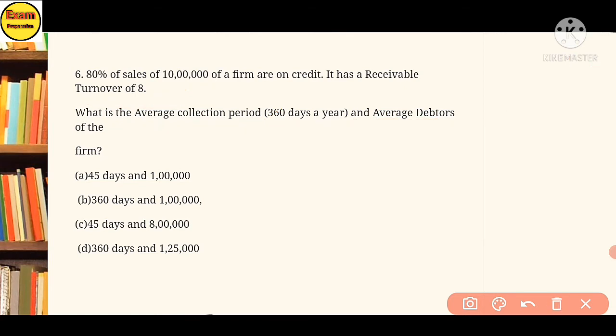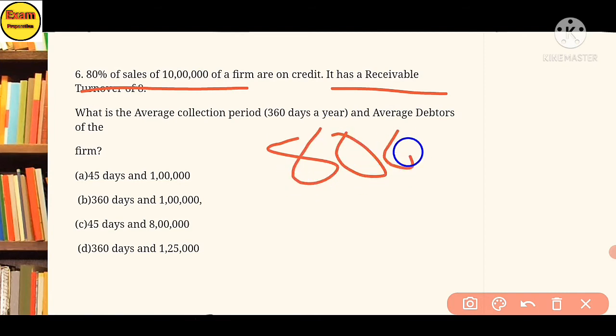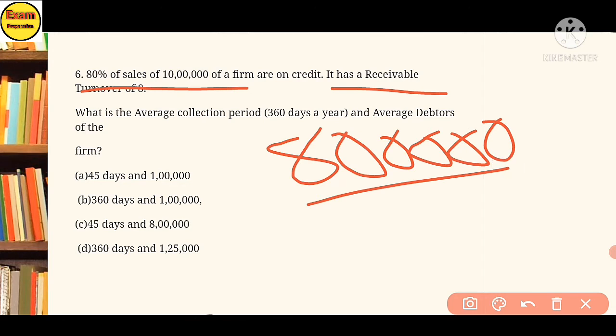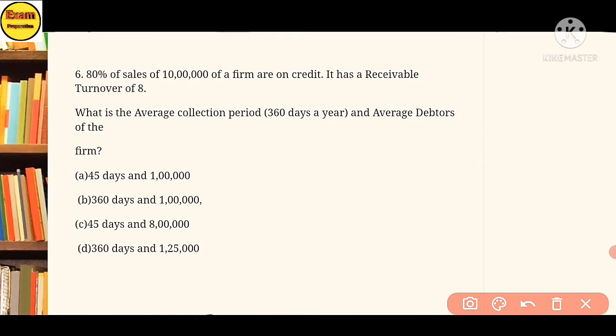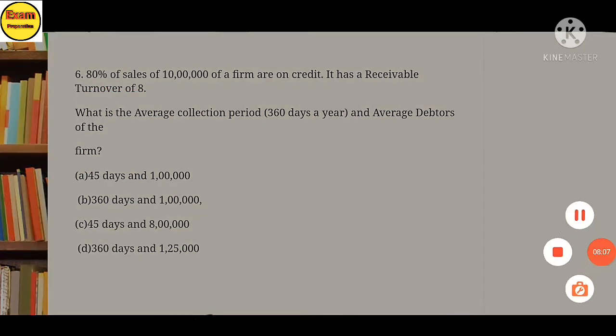In this formula, you have the debtor turnover ratio. Credit sale is 80% of 10 lakh, so credit sale is 8 lakh, divided by average debtor is equal to.